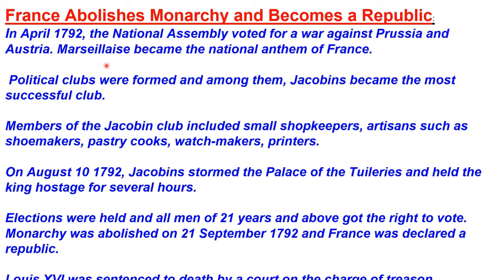Now, many people took part in this war. Many songs were sung in this war. Among the patriotic songs they sang was the Marseillaise. It was composed by the poet Rouget de Lisle. It was sung for the first time by volunteers from Marseilles as they marched into Paris, and so got its name. The Marseillaise is now the national anthem of France.